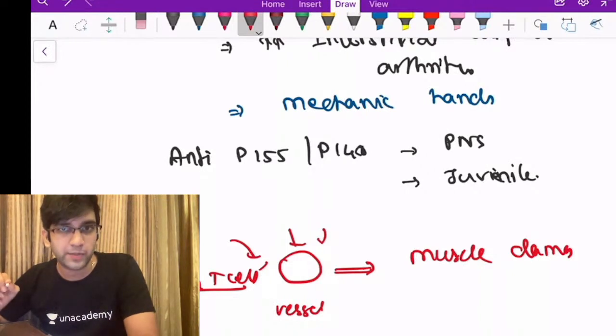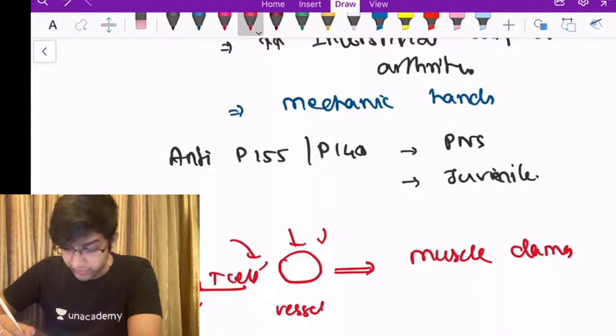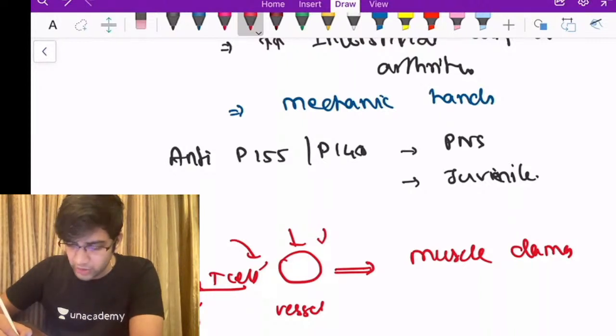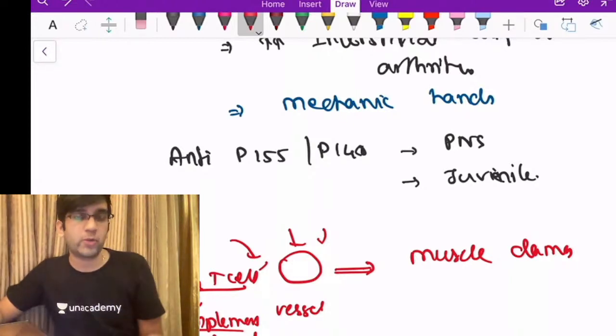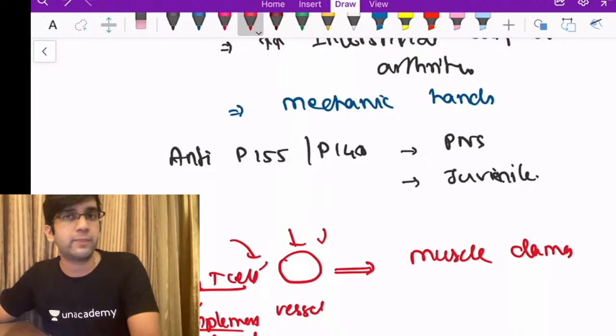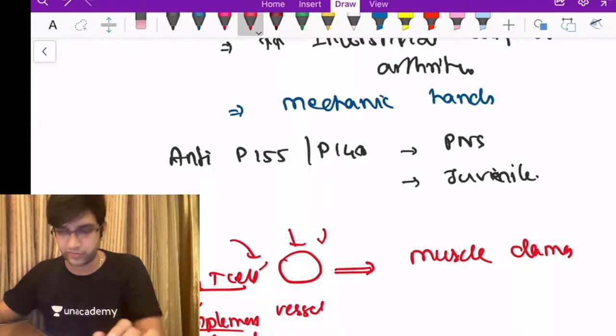So in my microscopy, I'll have CD4 T helper cells. When these CD4 T helper cells are involved, there'll be an increase in complement mediated destruction also. There'll be increased complement activation, because of the antibody, and I'm seeing complement deposition in my microscopy when I'm doing immunofluorescence, because immunofluorescence is a method by which I can evaluate almost every autoimmune disorder. Here I will see them in immunofluorescence as well, right?